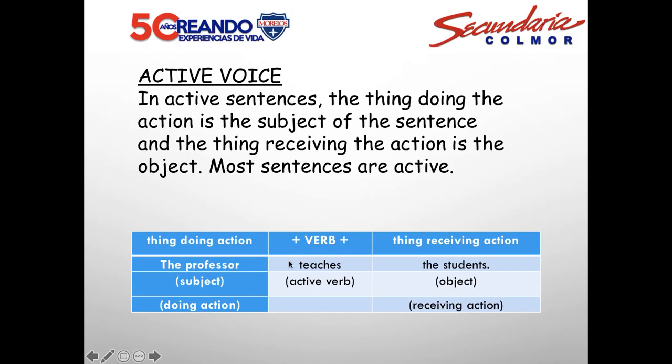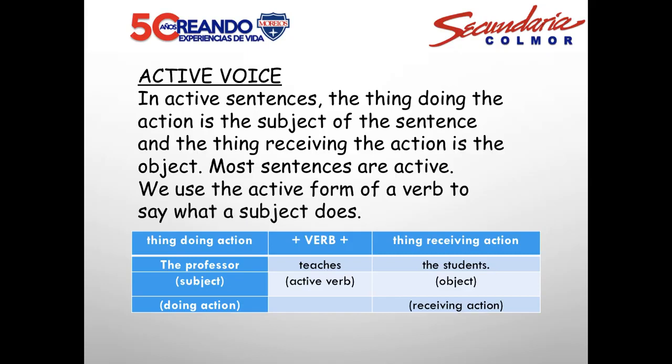The professor teaches the students. We have the thing doing the action, the professor, we have the verb, teaches, and the thing receiving the action, in this case the students.